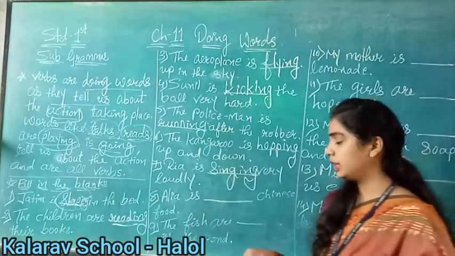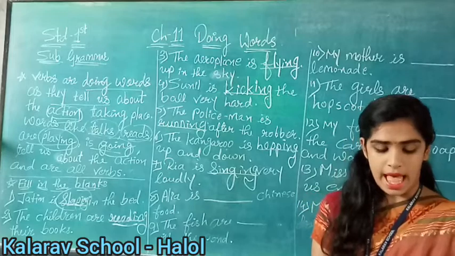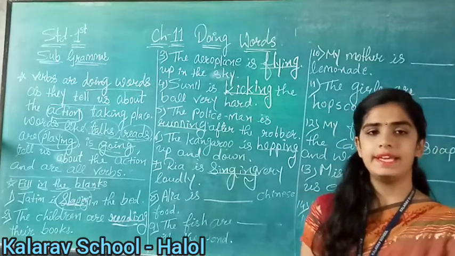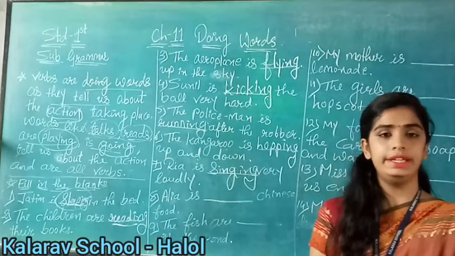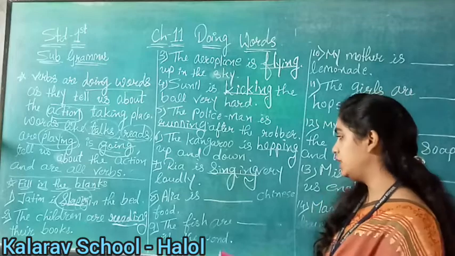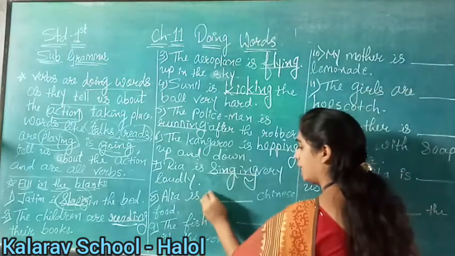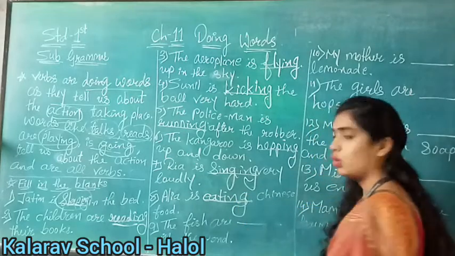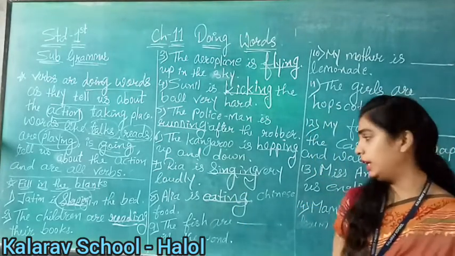Now see on the eighth number. Alia is blank Chinese food. What is Alia doing? Helping or eating? Alia is eating Chinese food, right? So our answer will be eating. Okay, children? Clear up till here?